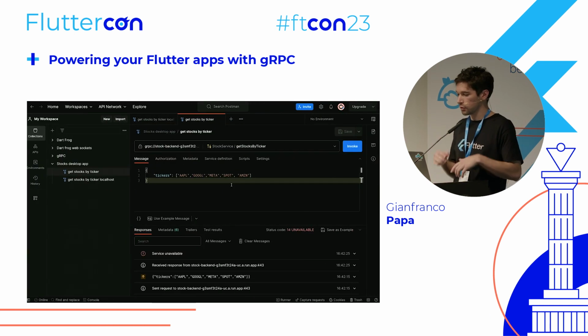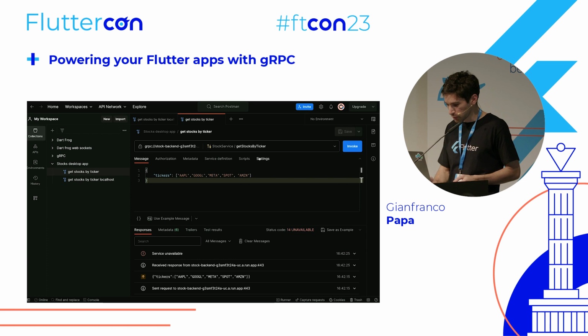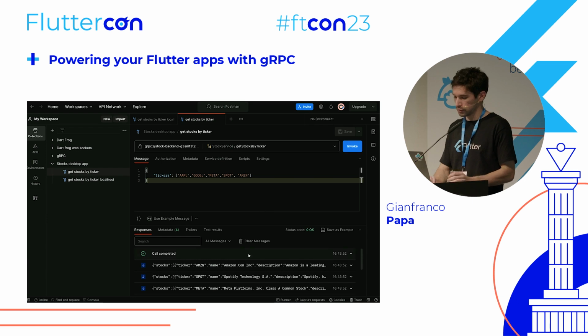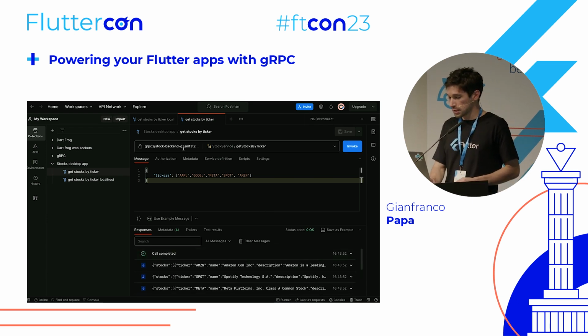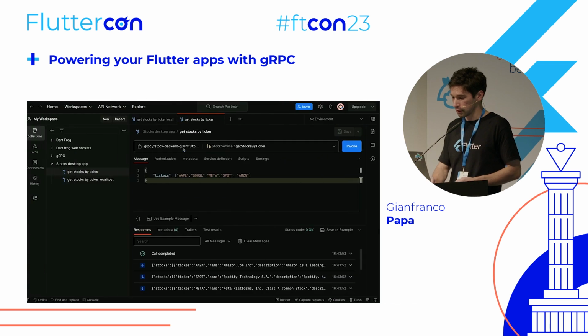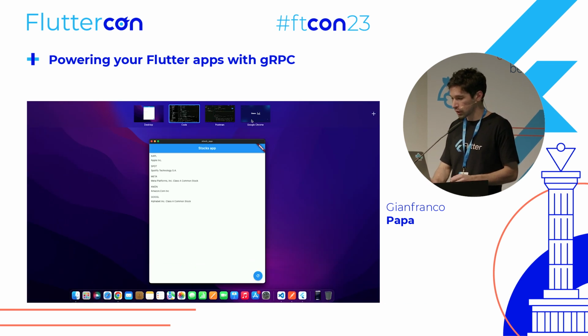So if we go back again to Postman, let me see why this wasn't working, because we have the secure connection here. And if we invoke this, yeah, now it's working. I know why it didn't work before. So yeah, this is hosted in Google Cloud Run.